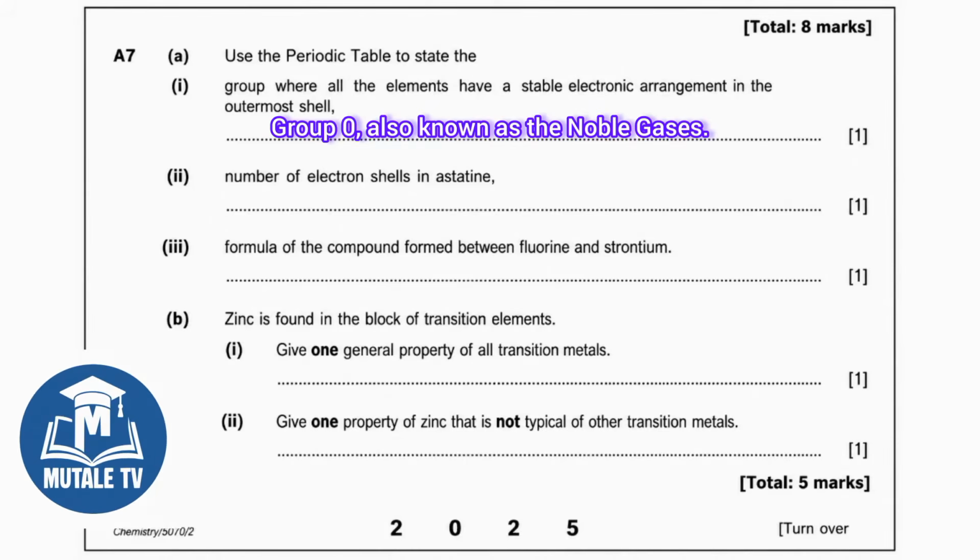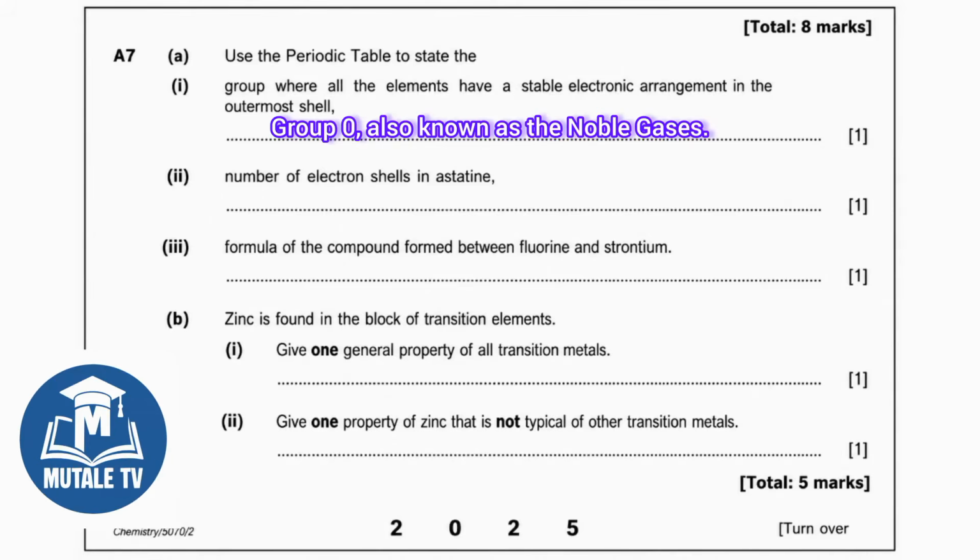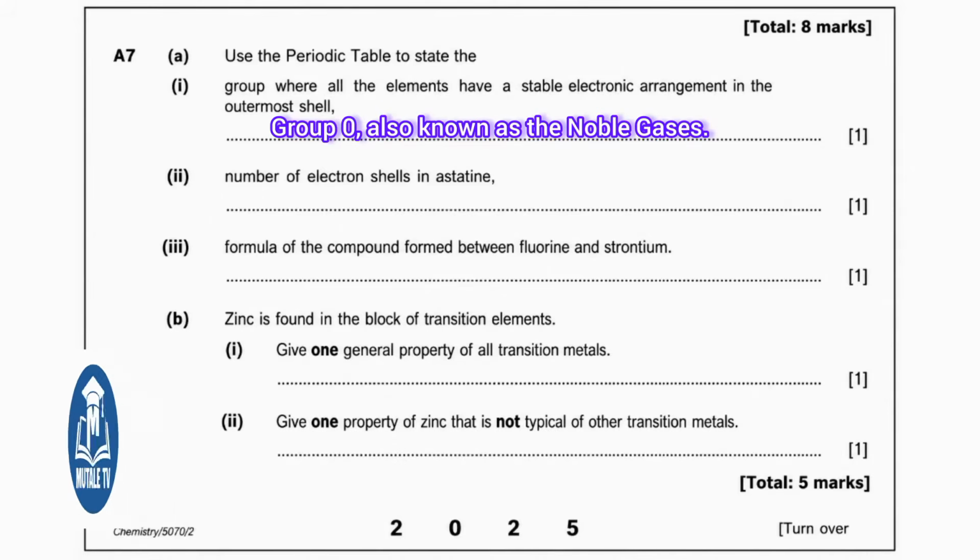Part 2 says, number of electron shells in astatine. Astatine is in period 6. The period number always tells you the number of electron shells.